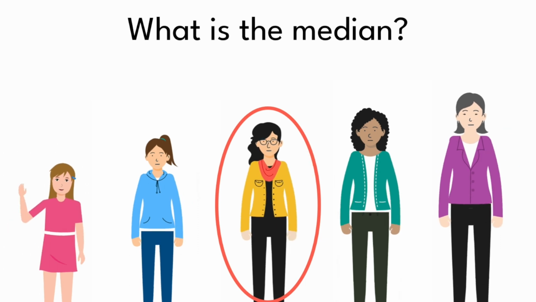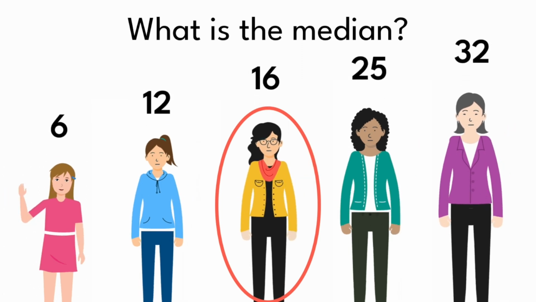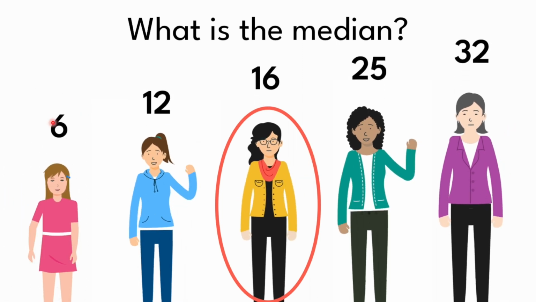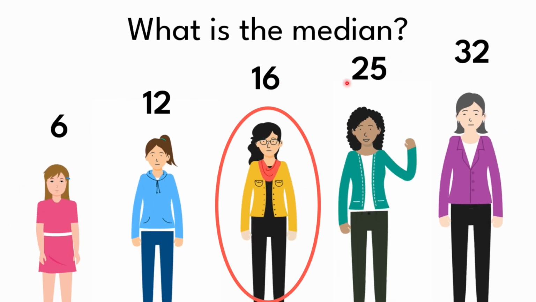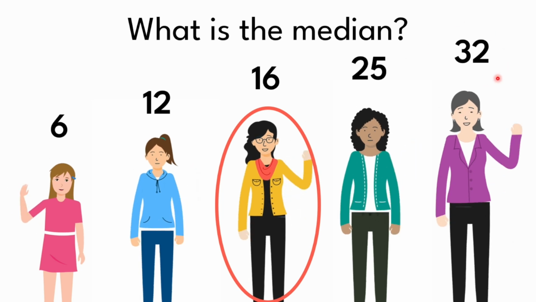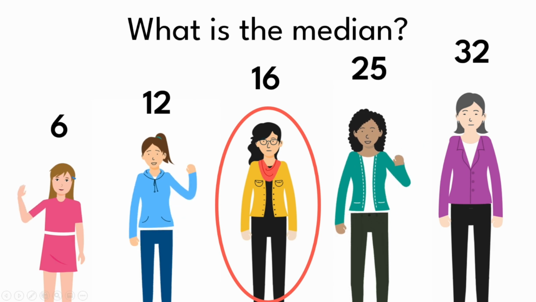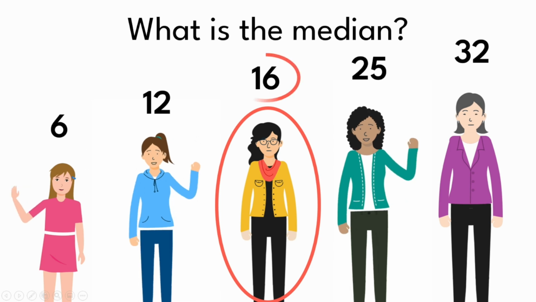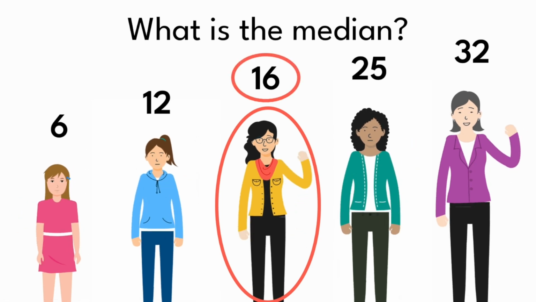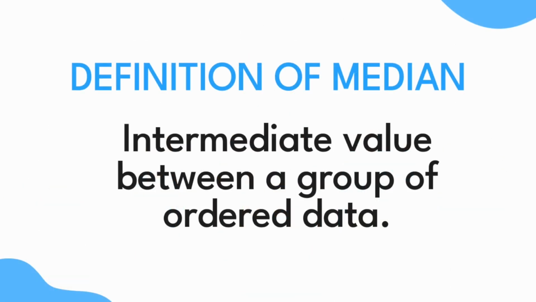If we were talking about ages, that is, about numerical data, we would say that the youngest is 6 years old, the next one is 12, the middle one is 16 years old, the next one is 25, and the oldest one is 32. But there is a single measure around which all data are distributed. We call this the median, and it is the value that is in the middle, in this case, 16. The definition of median then is the intermediate value between a group of ordered data.